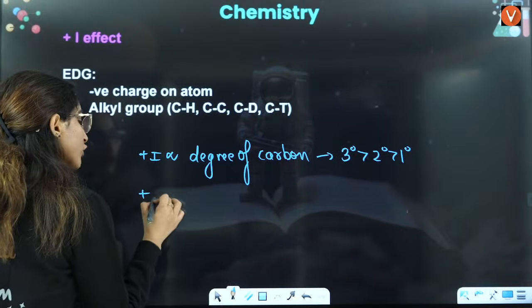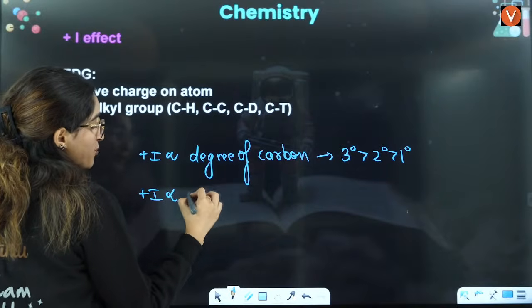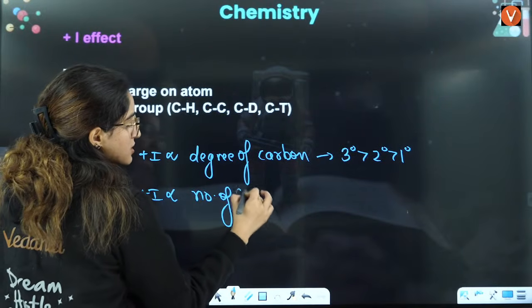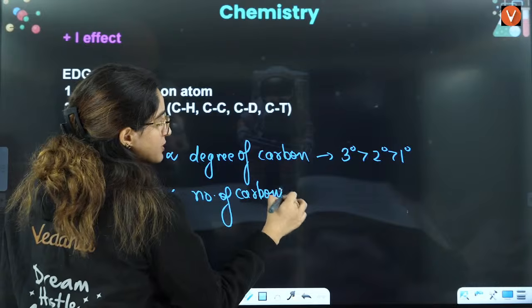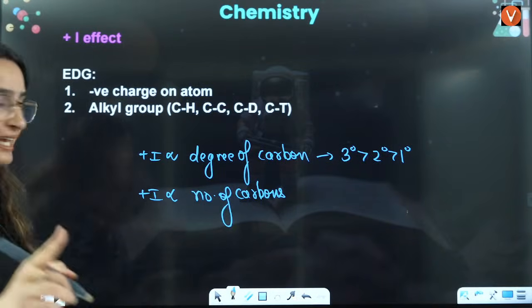And if you have all of them as same degree, then it depends upon the number of carbons. More the number of carbons, more will be the plus I effect.